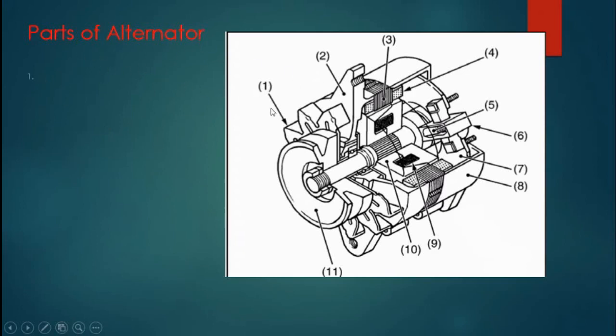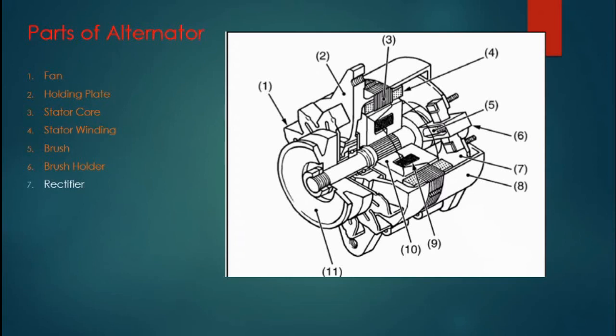The parts of the alternator: the first one is the fan. The fan emits the heat produced in the alternator outside. Number two is the holding plates. With these plates we fix the alternator to the engine. Number three is the stator core. Number four, stator windings. Number five, brush. This brush is connected to the slip ring of the rotor, which transfers the exciter current. And brush holders.